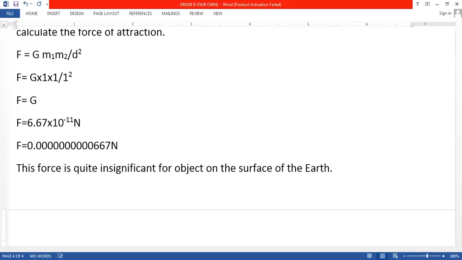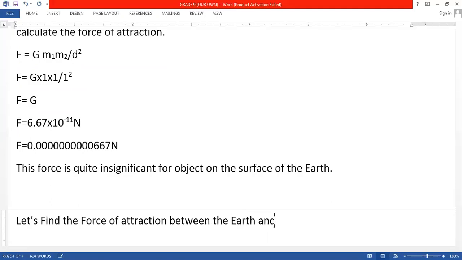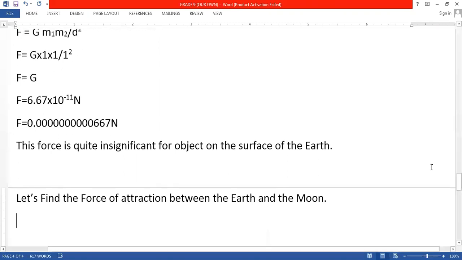Now we will find out how much is the force of attraction between the earth and the moon. Chalo, let's find the force of attraction between the earth and the moon. Okay, chalo. So let's do it now. We are going to do the same.